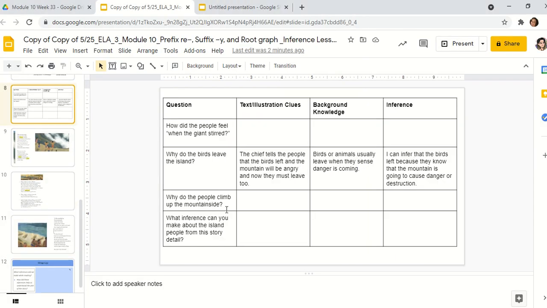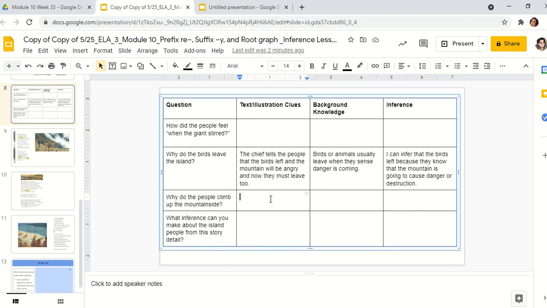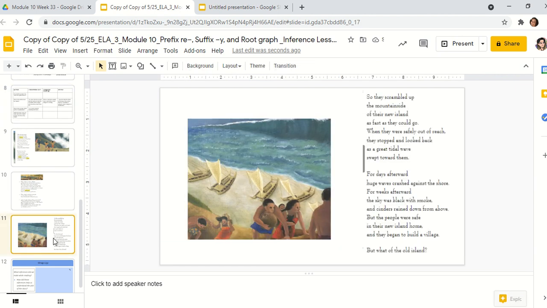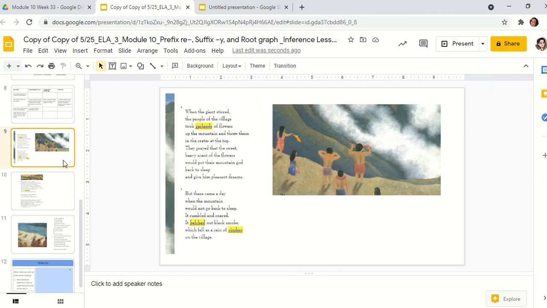Okay, so let's take a look at our question. Why did the people climb up the mountainside? So text and illustration clues. Okay, so I see waves almost crashing into them. And then the text also says a great tidal wave swept toward them.